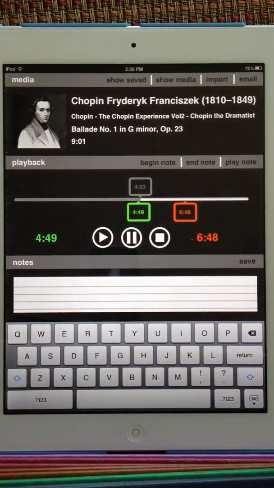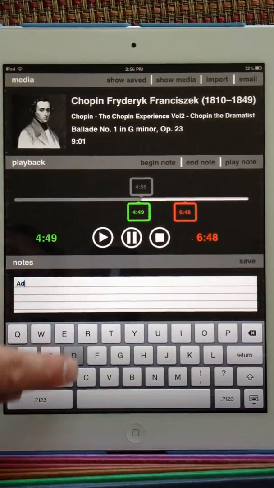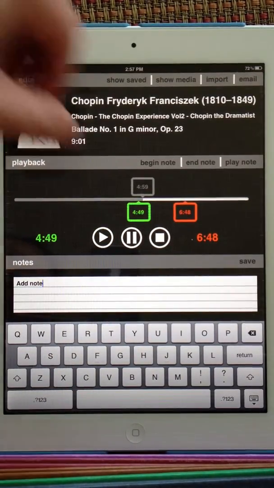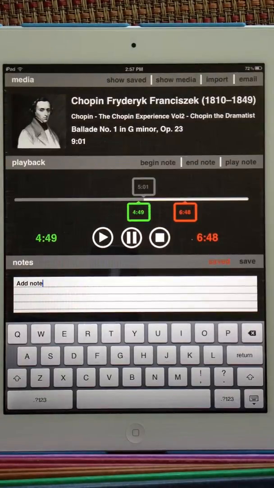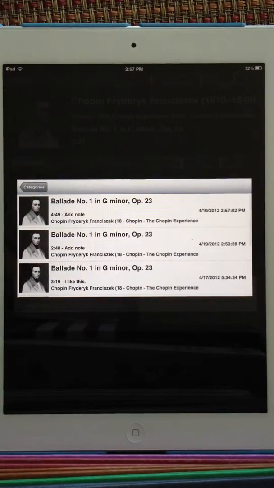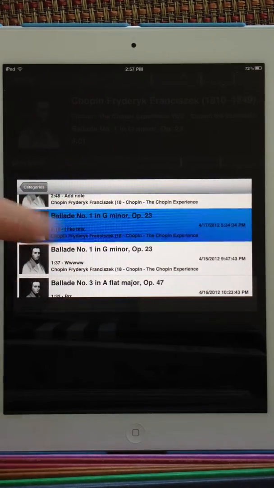To save a note, add a note in the Notes field, and select the Save button to save the note to the device. To show saved notes, select the Show Saved button, which will present all the saved notes for this application, and select to load.